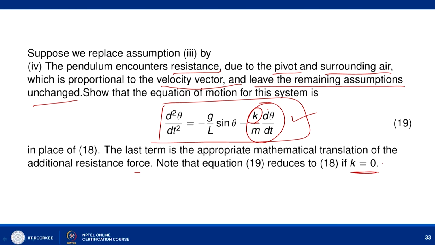And believe me, it is quite a difficult problem, and in this present form we cannot solve it. To solve this, we assume that the deviation from the vertical position is very small. So sin theta is approximated by theta, and then we can solve problem 18 or 19. I am not going into the details of the solution of 18 and 19 because it is a quite classical problem, and we have already solved it many times in our previous classes.